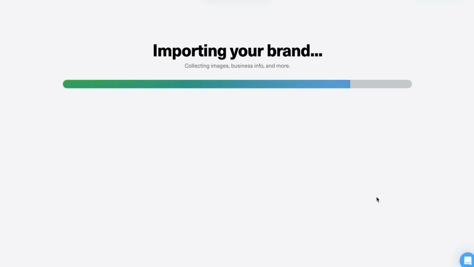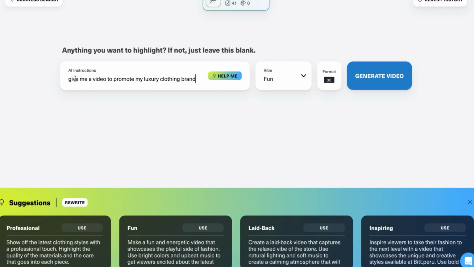Here it is taking information from the images, comments, and also the users. Remember that the AI is going to take advantage of all the possible data that you have on your account. Well guys, the data has been loaded, and the next thing is to tell this AI to give me a commercial to promote my clothing brand. Here we can use the tone that we want, whether it's fun or professional. In this case, I will choose a professional tone just to see how it goes.